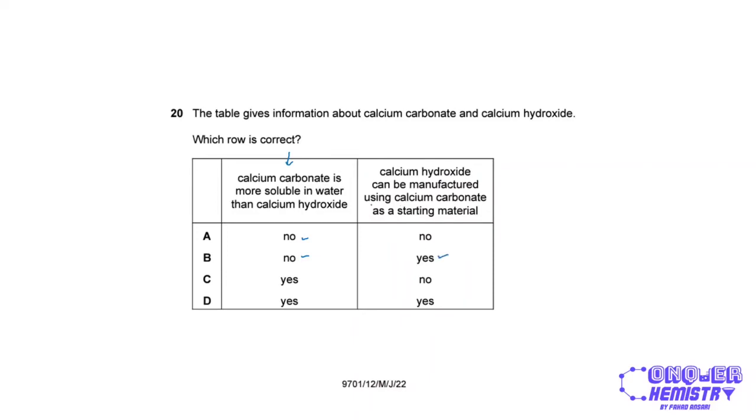Yes, that is correct, because you can first decompose calcium carbonate to give you calcium oxide and carbon dioxide, and then calcium oxide can react with water to give you calcium hydroxide. So option B is going to be correct for this one.